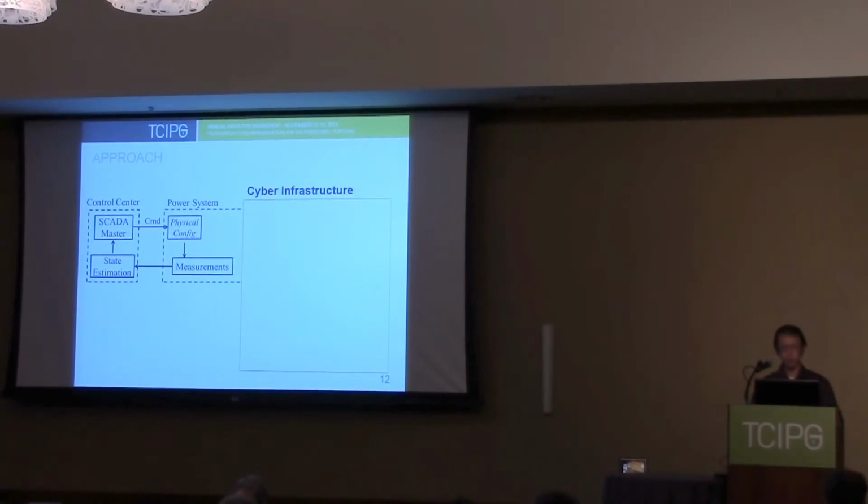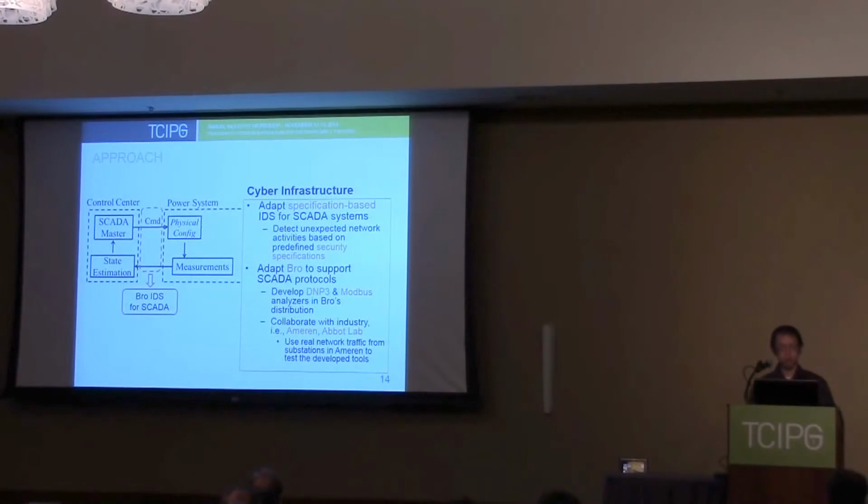Again, I'm going to use this graph to describe how we apply our detection mechanism. For the cyber infrastructure, we adapt a specification-based IDS for SCADA systems. This type of IDS detects unexpected network activities based on predefined security specifications. Specifically, we adapt Bro, a runtime network traffic analyzer, to support SCADA protocols. For example, we developed the DNP3 and Modbus analyzers in Bro's distribution, which you can also download from Bro's website. And we have developed collaborations with industry partners such as Ameren and Iberdrola here in the University of Illinois. We use real network traffic, anonymized from a substation in Ameren, to test our developed tools.